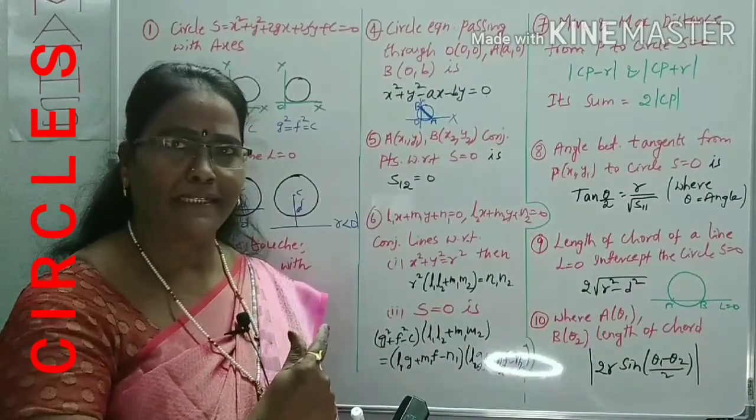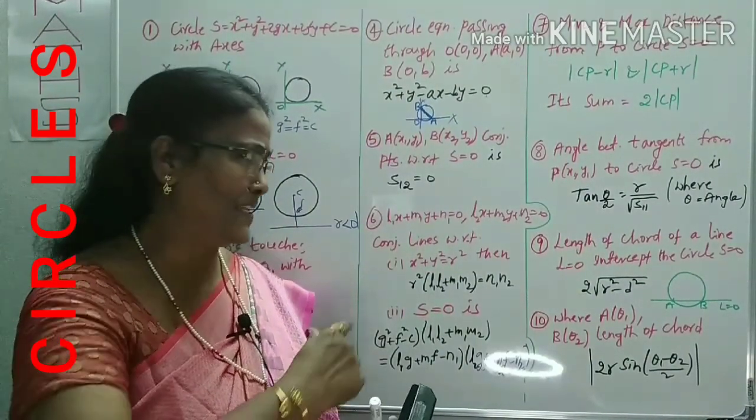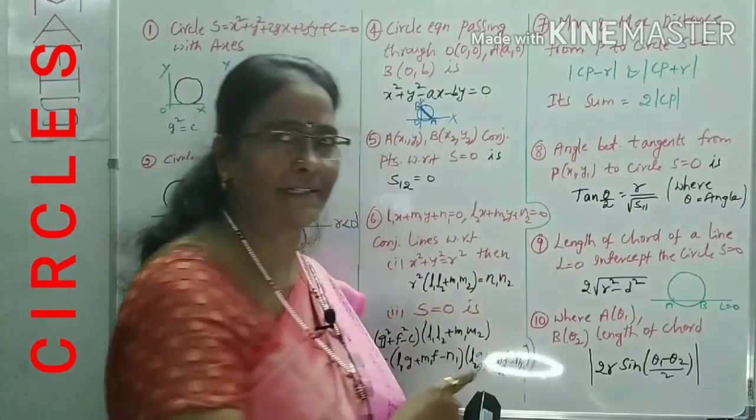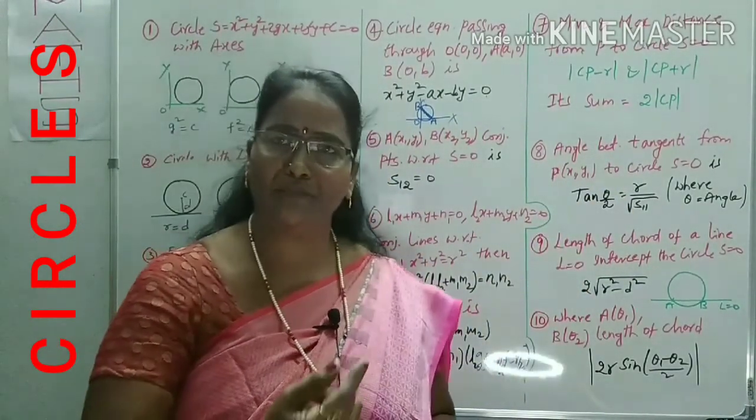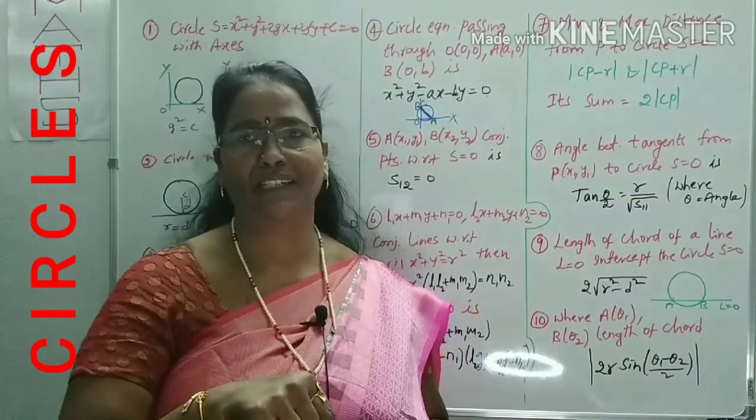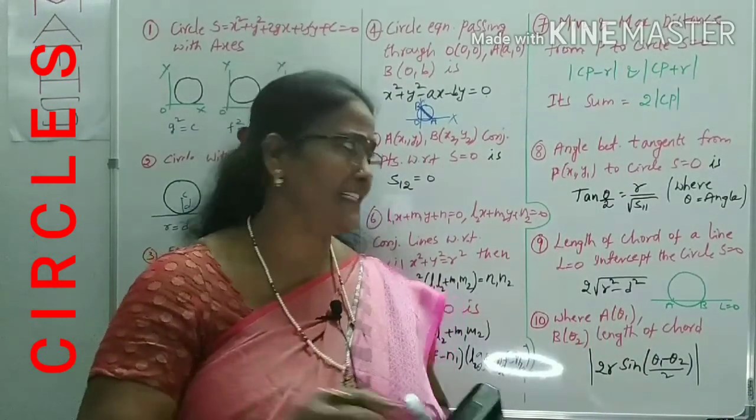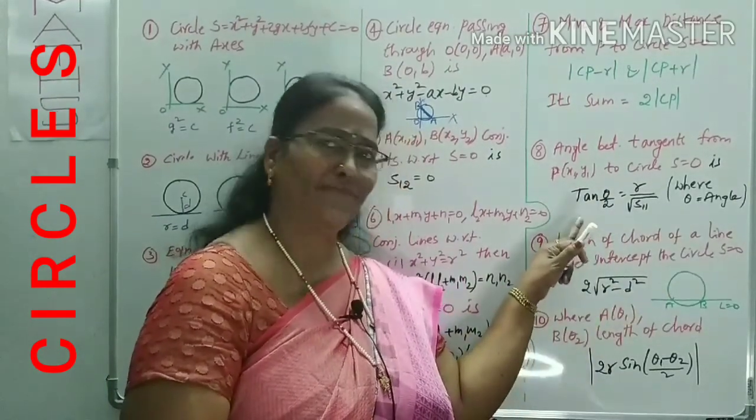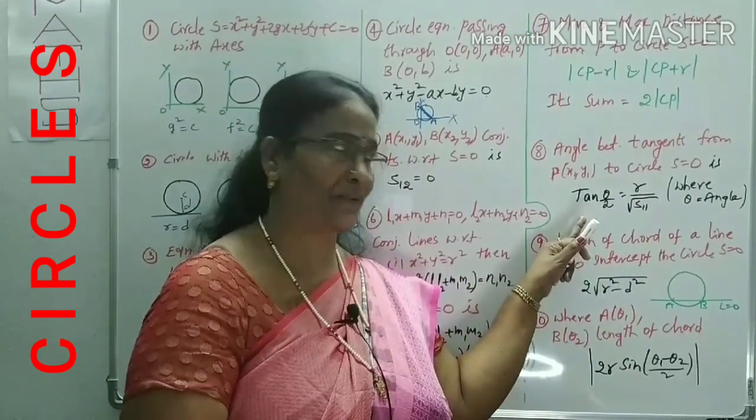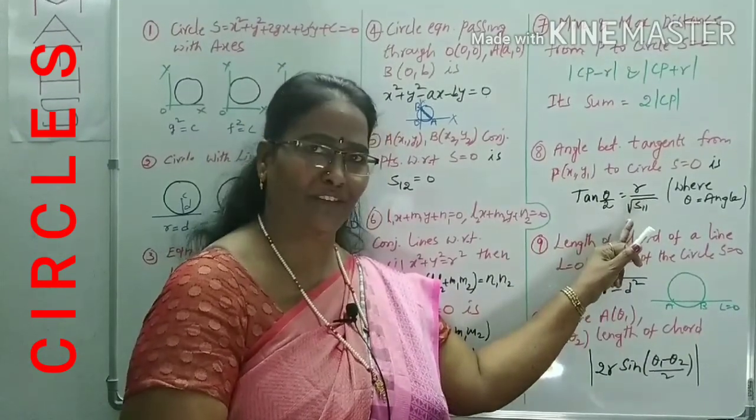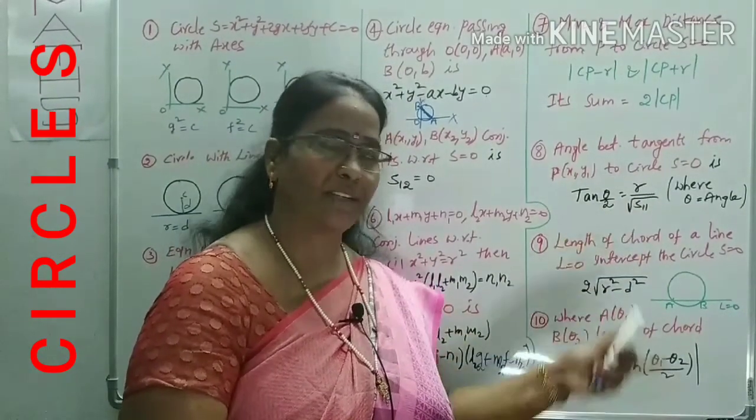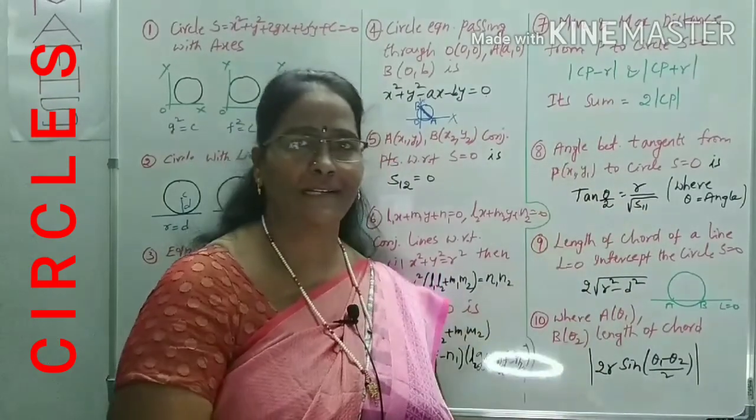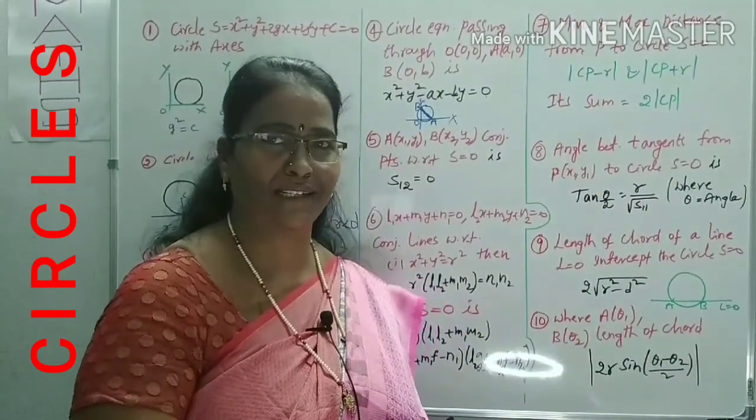Now, magical tip number 8. What is that? The angle between the tangents from (x1, y1) to the circle S = 0. You may be asked for the angle between the tangents, or it may be given and some unknown value asked. In such cases, we can use, where theta is the angle between them, the formula tan(theta/2) = r/root(S11). You know r is the radius of the circle, and root S11 means we substitute the point in the circle equation. You know that very well.